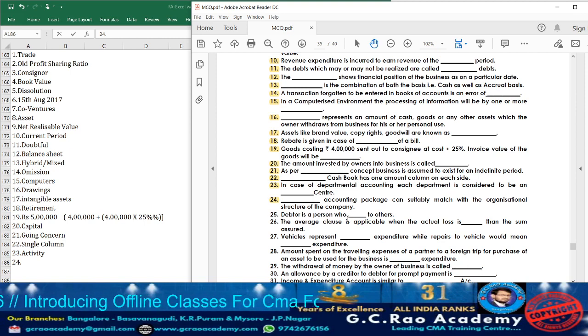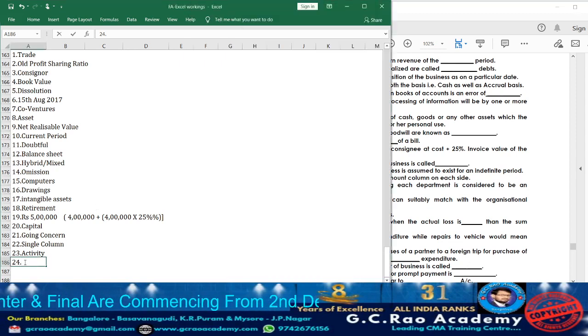When it comes to customized, how will it be developed? By taking into consideration what kind of organizational structure is available, accordingly they are going to develop the software and it will be issued to the industries. That accounting package we are going to call as customized. Here they are telling, dash accounting package can suitably match with the organizational structure of the company, which means it will be customized. So take down customized.